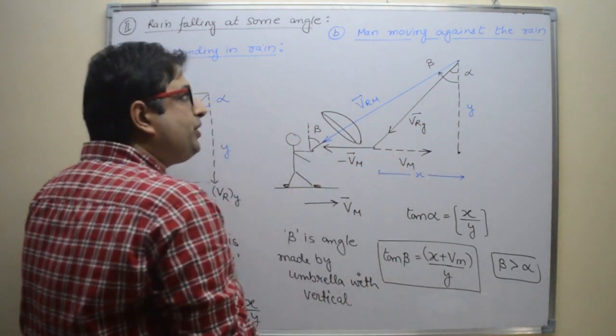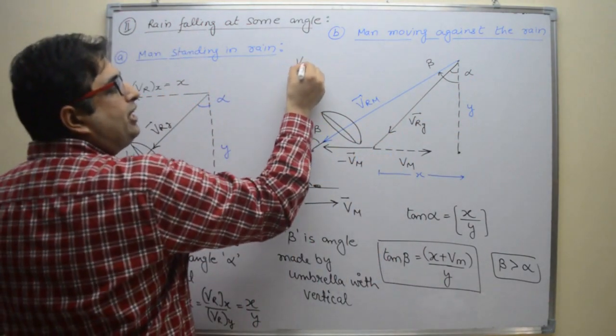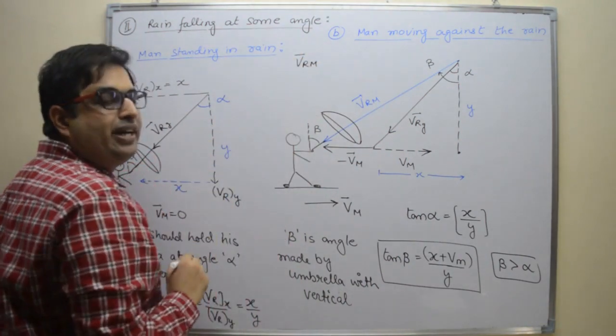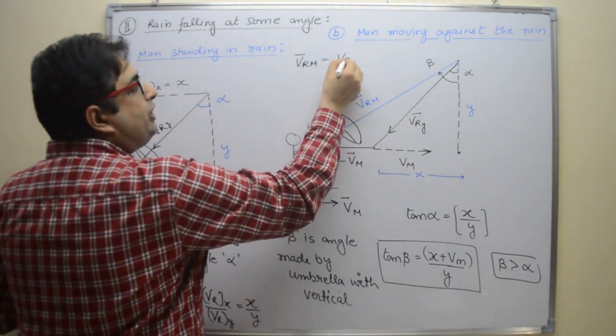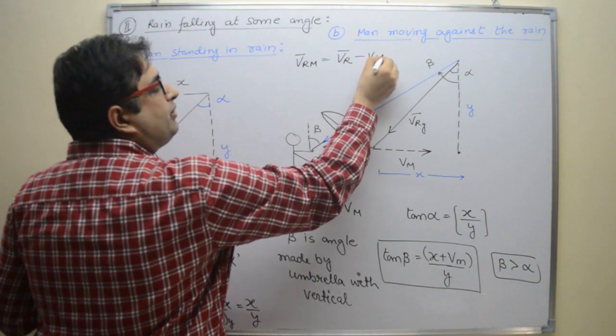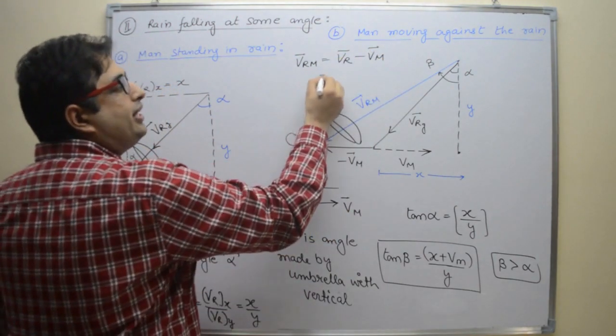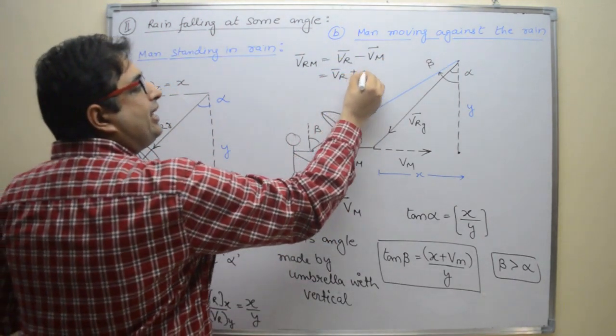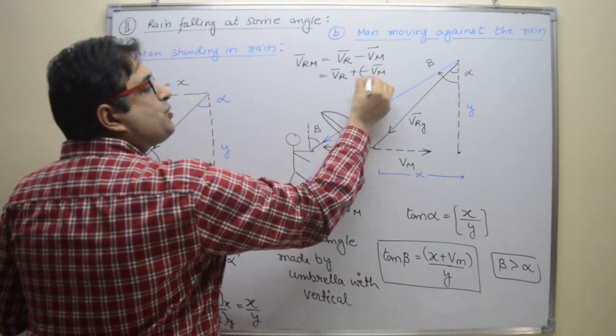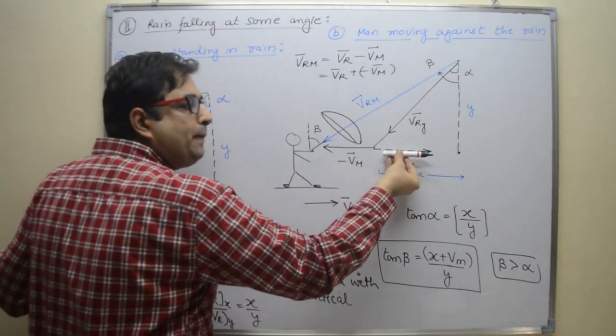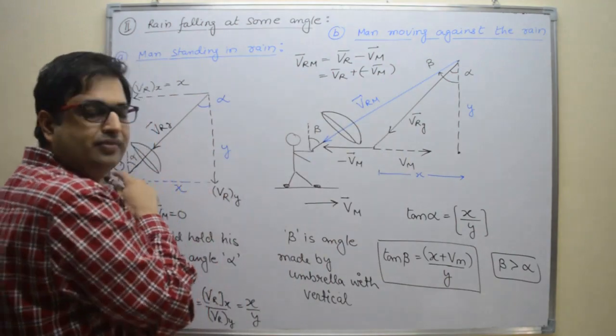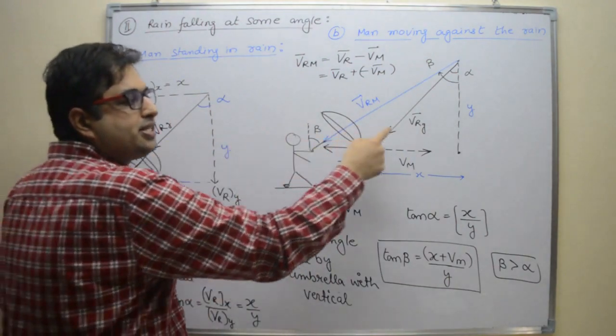What do we have to find out? We have to find out VRM. What is VRM? It is VR minus VM, or we can say it is VR plus minus VM. So we have to add minus Vm to Vr. The velocity of rain is this.